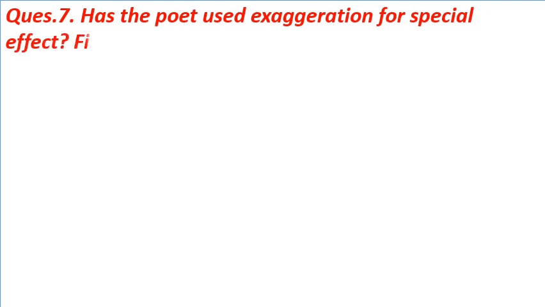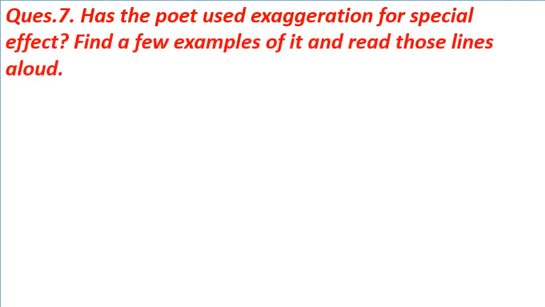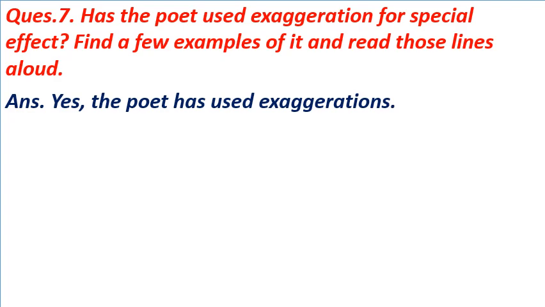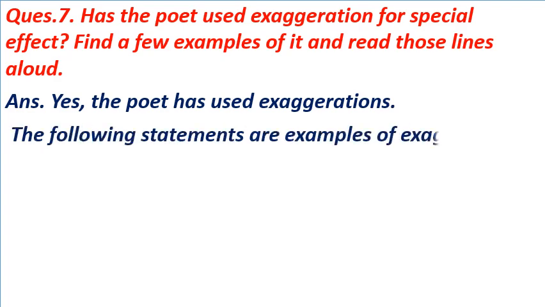Question number 7 is, has the poet used exaggeration for special effect? Find a few examples of it and read those lines aloud. The answer of the question is yes. The poet has used exaggerations. The following statements are examples of exaggeration. Number 1.